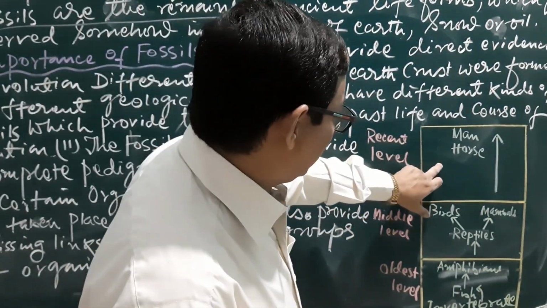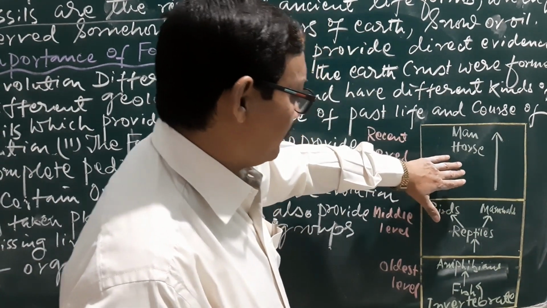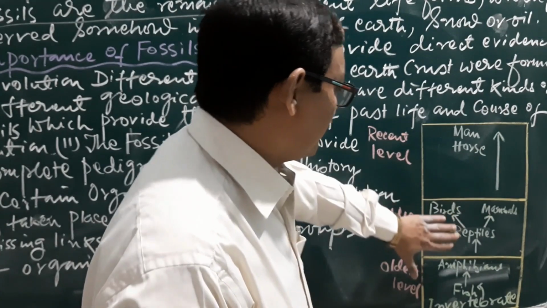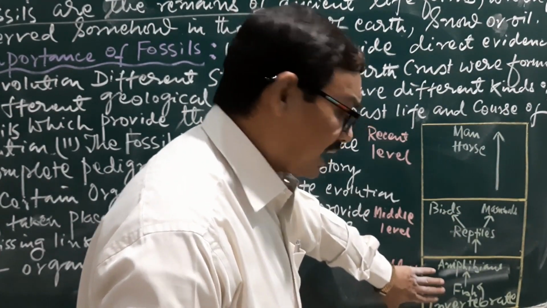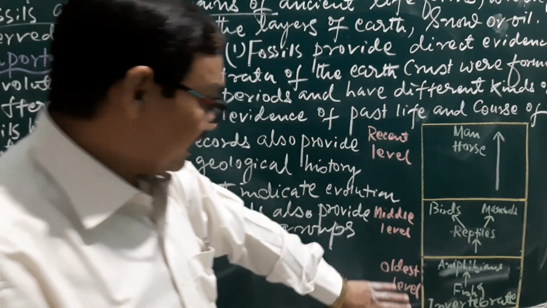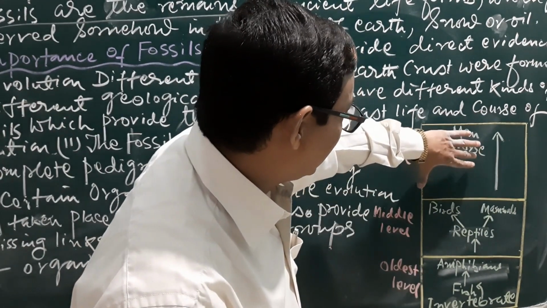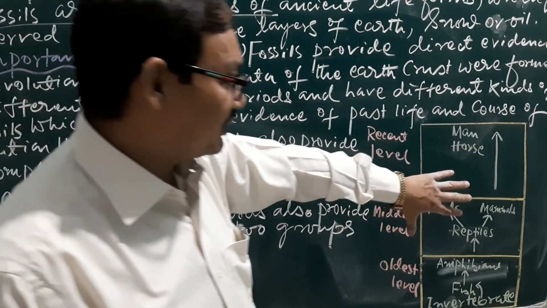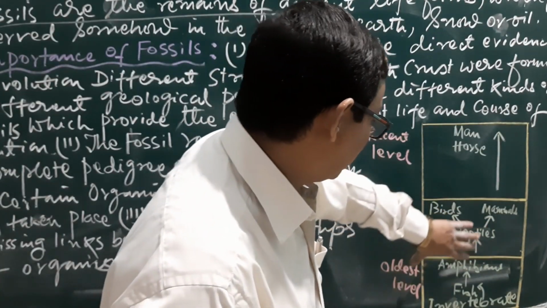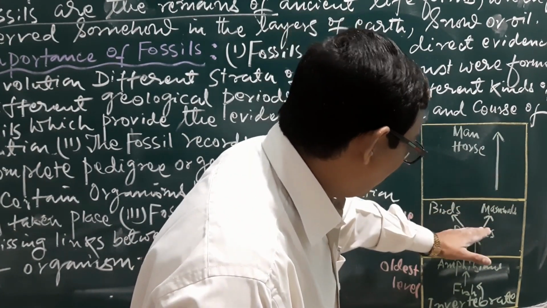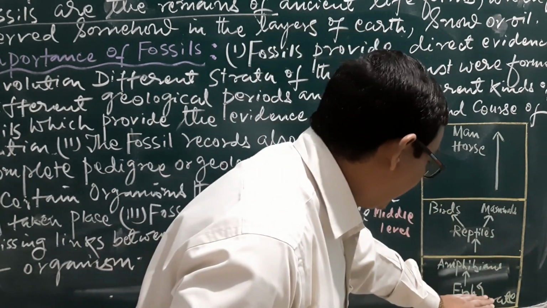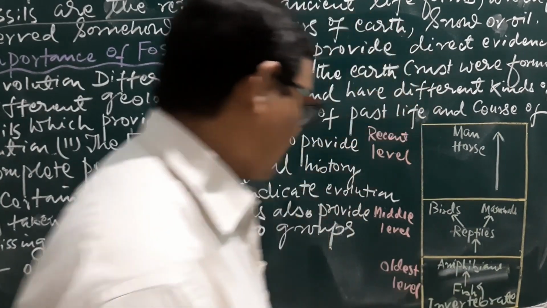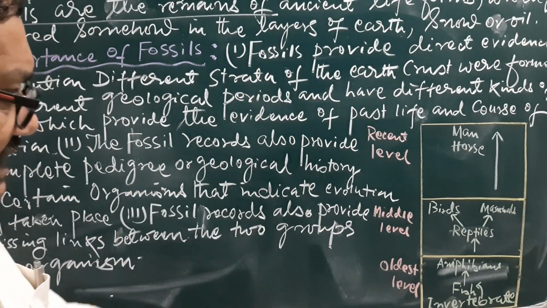The upper layer is the recent, then the middle layer, and the deepest layer is the oldest. That means in the upper layer we find fossils of the recent forms of life, the middle layer may be somewhat older, and in the deepest layer there are the oldest, primitive forms of life.